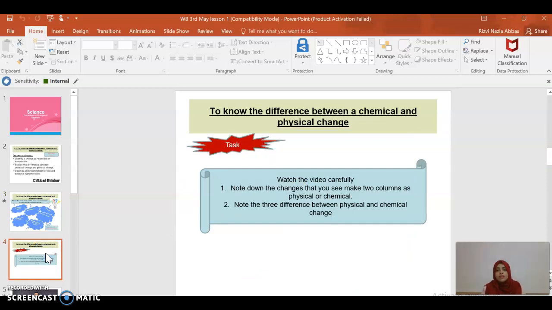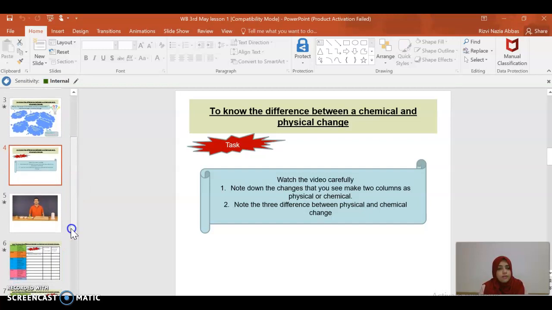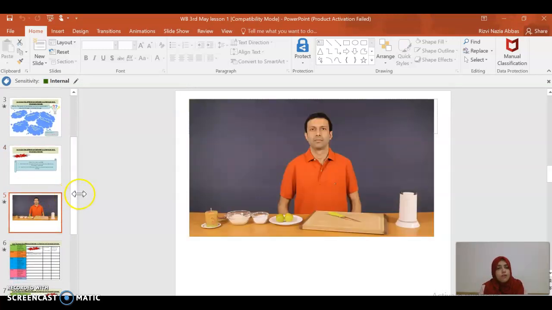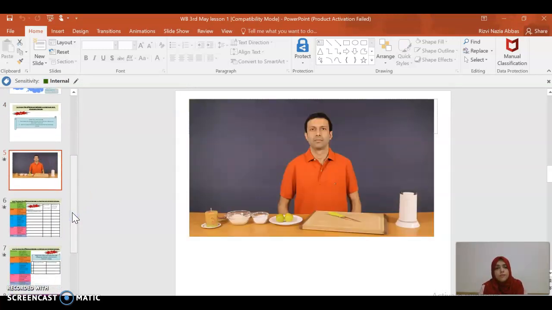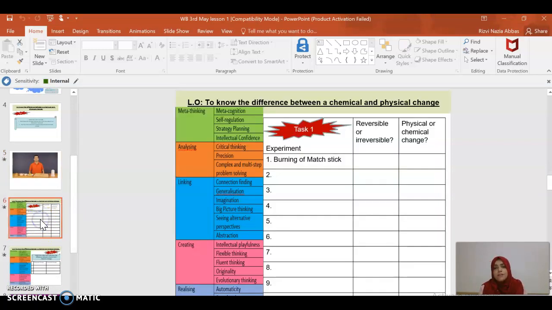Then today's task is, you have to watch a video and note down the changes that you see. This is the video that you will watch. In this video, you have to do two tasks. First, there are a lot of changes happening in the video, so you have to list them, for example, burning of a matchstick.